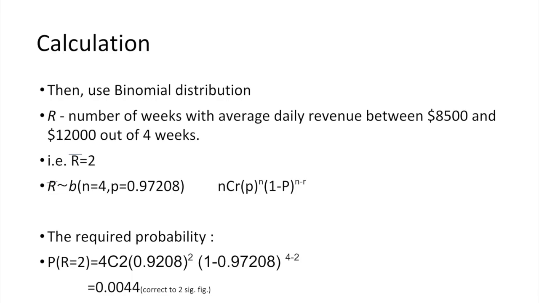As R follows a binomial distribution with n equals 4 and probability equals 0.97208, the required probability equals 4C2 times 0.97208 squared times 1 minus 0.97208 squared, which equals 0.0044. And this is the end of our presentation. Thank you.